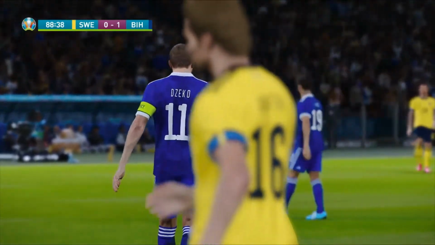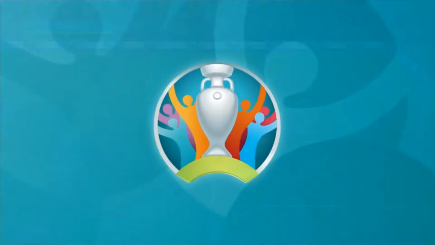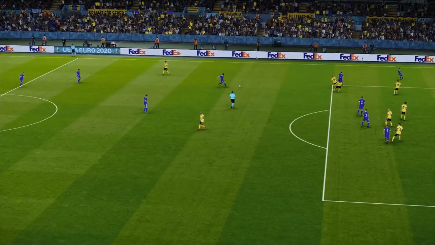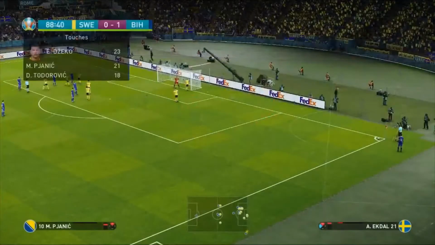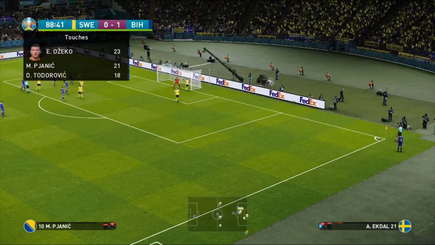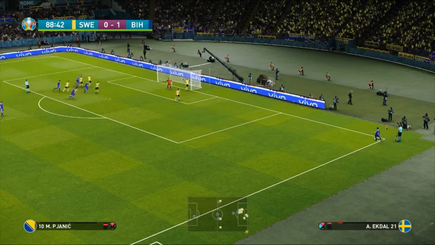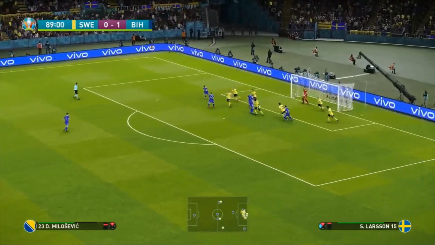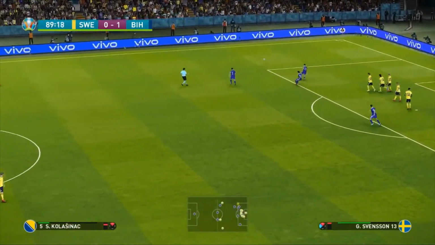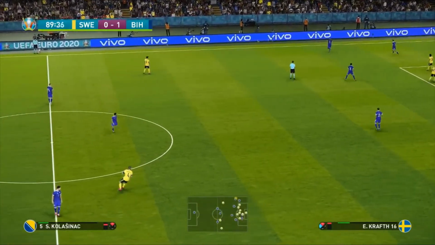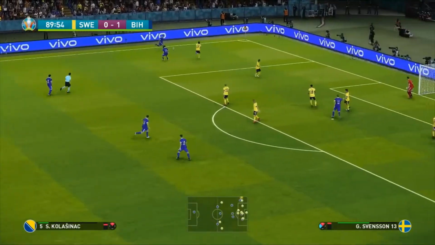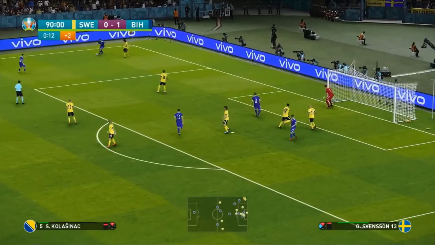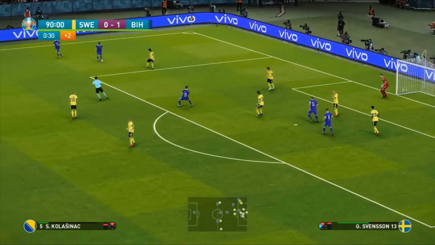And 2 minutes left of this one. Sweden need the win, or they're going to have a very tough job of making it through. Pjanic has got the ball. Lofted it in for Žeko. A little bit too high. And Klasinac can get the ball once again. It's becoming a regular theme of this game so far. He's on the left. What can he do? 2 minutes of additional time. Klasinac holds the ball. Is he going to loft it in?